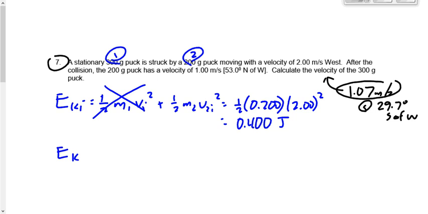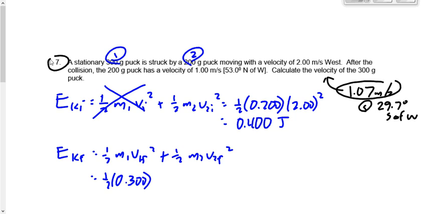Let's calculate the final kinetic energy. 1/2 M1 V1F squared plus 1/2 M2 V2F squared. M1 is 0.300, and V1F is 1.07 squared, plus 1/2 of 0.2. This one's moving at 1 meter per second afterwards.